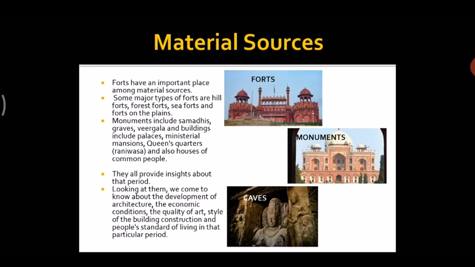Looking at them, we come to know about the development of architecture, the economic conditions, the quality of art, the different styles of the building. As you can see in the second picture, the style of the building is dome shaped. So there are different styles, and people's standard of living, meaning what type of people were living during that particular period. Let's move forward.